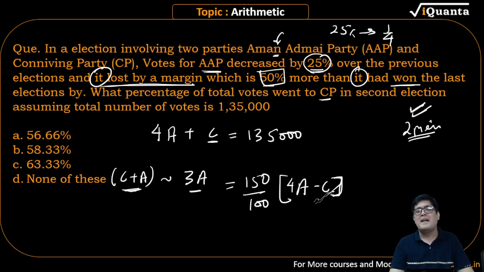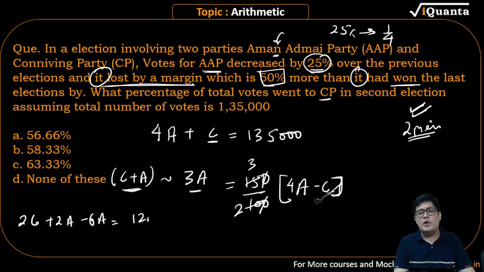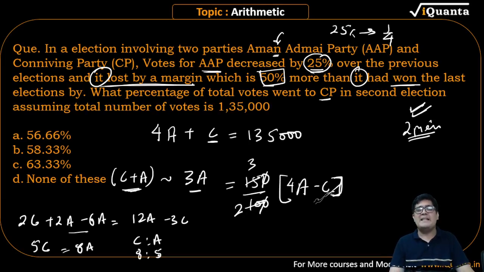Do not worry. This is cancelled 2 times, 3 times. I'm cross multiplying 2. 2C plus 2A minus 6A is equal to 12A minus 3C. I'm moving it on the opposite side. Please observe. This will become 5C. This is minus 4 will become 8A. Slow down. Please observe. C upon A is 8 upon 5.